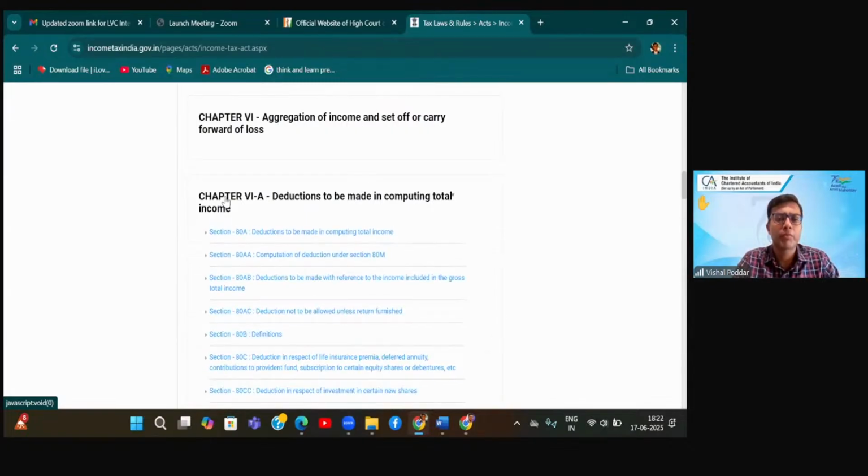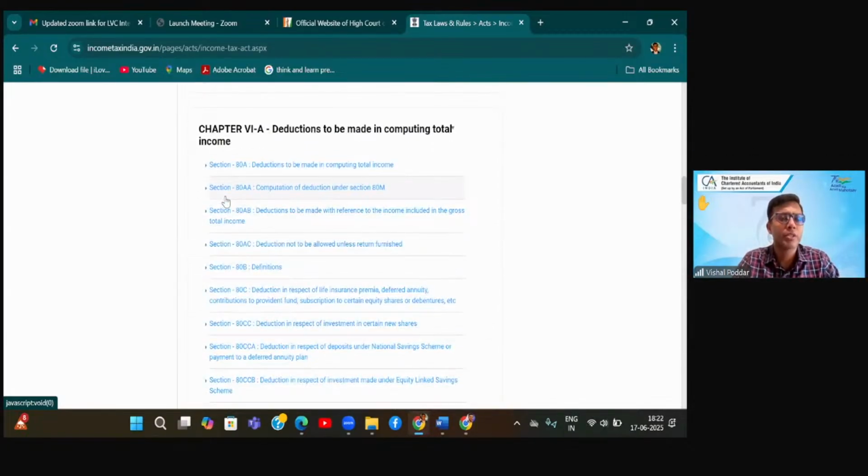Fine. Now, what is this deduction concept? So you have computed your income under different heads. Out of 5, let us say you have income under 4 heads. So you don't have salary, but the other 4 heads you have: house property, business, capital gains, and other sources. And within each head, you have multiple sources. Like under business, you have 2, 3 businesses. Under house property, you have 5. Under other sources, you have multiple dividends, interest, gifts, so many things.